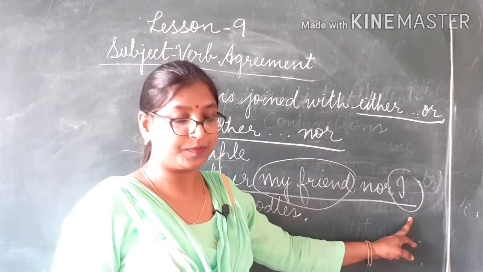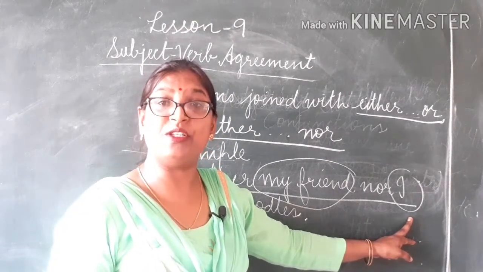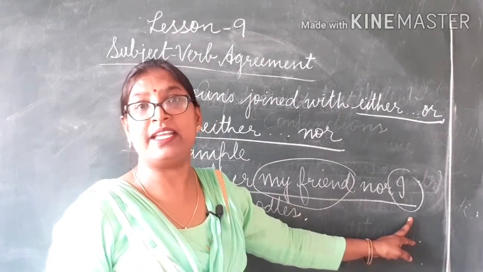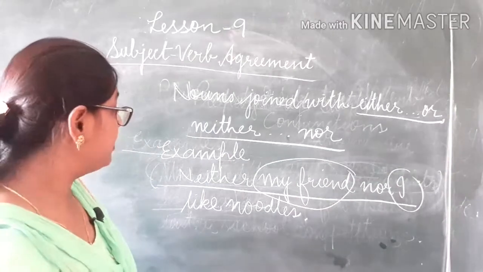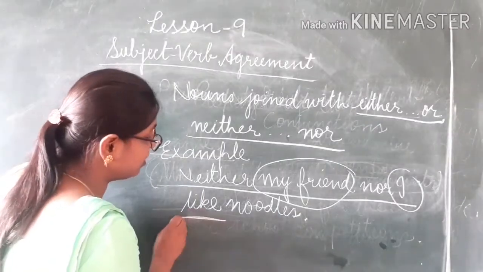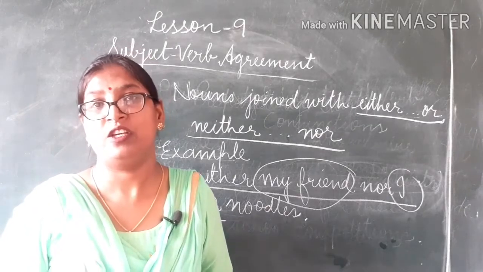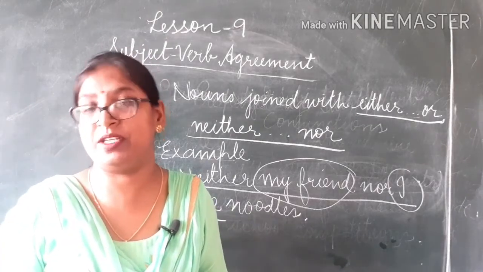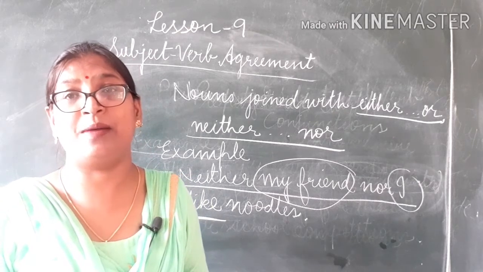Here I is the first person singular. I is first person singular in number. So we use the verb like in its base form. We are not using the S or ES form here because the subject is singular in number.